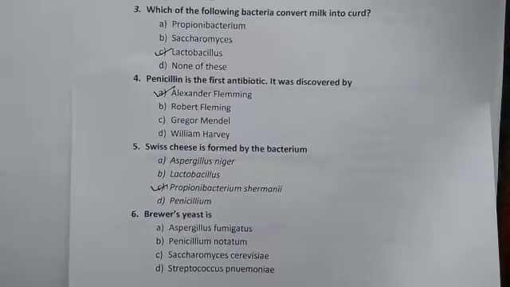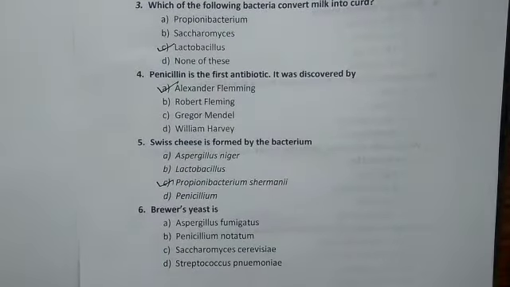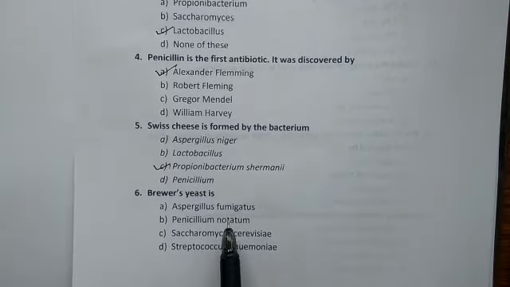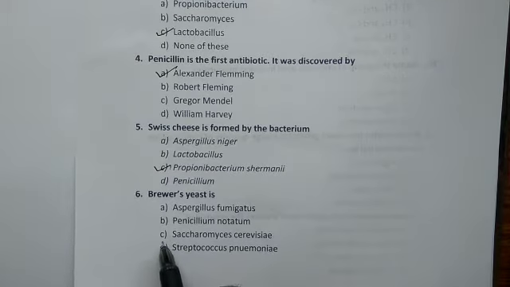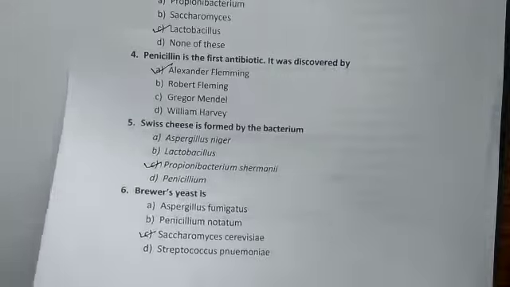So brewer's yeast is Aspergillus fumigatus, Penicillium notatum, Saccharomyces cerevisiae, Streptococcus. This is yeast, Saccharomyces. So this is the answer.